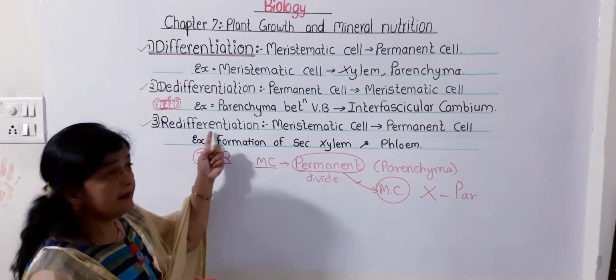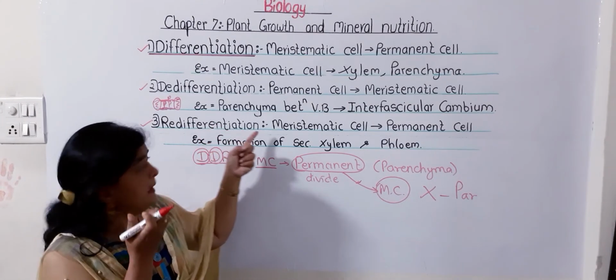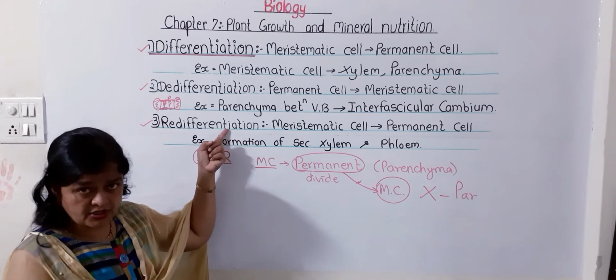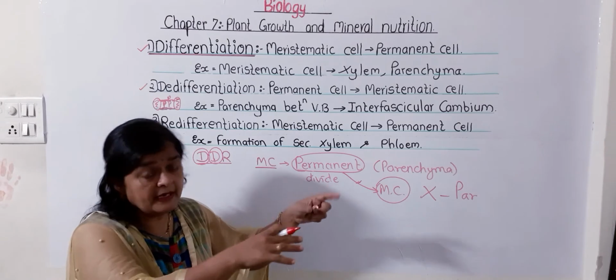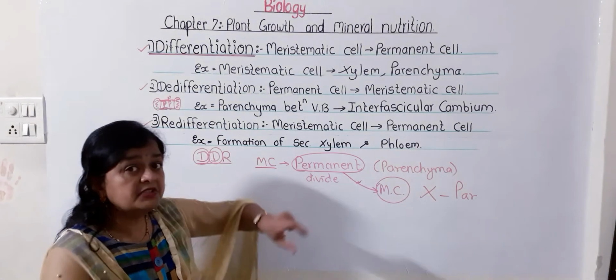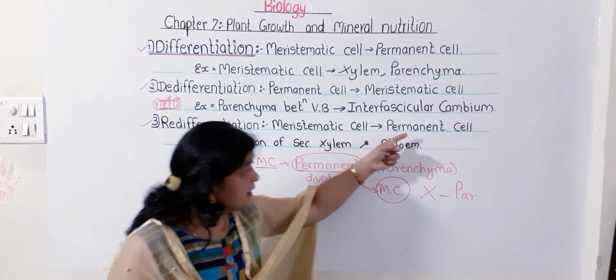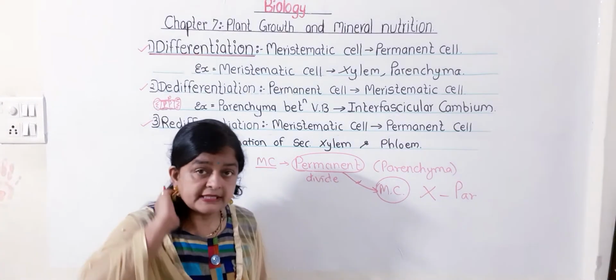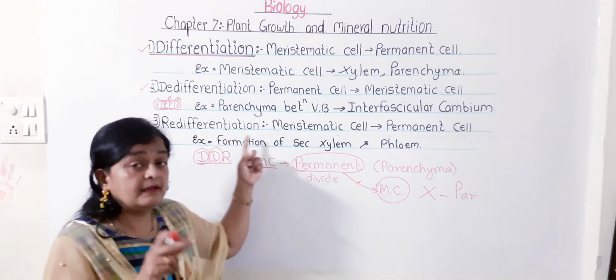Now last is redifferentiation. Redifferentiation means the permanent cell, which is now acting as a meristematic cell, when it a second time loses the capacity to divide and redivide and again becomes a permanent cell, that process is called redifferentiation.